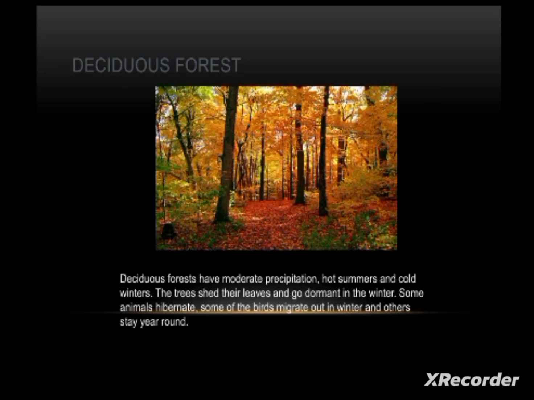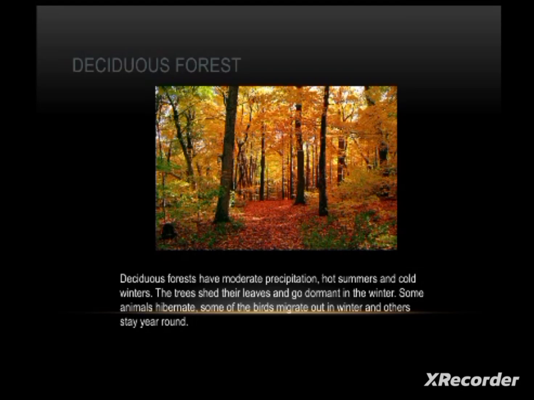The next type of biome is deciduous forest, or deciduous biomes. Students, by looking at this picture, you can observe the deciduous forest here. What is the deciduous forest? Here the deciduous forests have moderate precipitation, hot summers and cold winters.